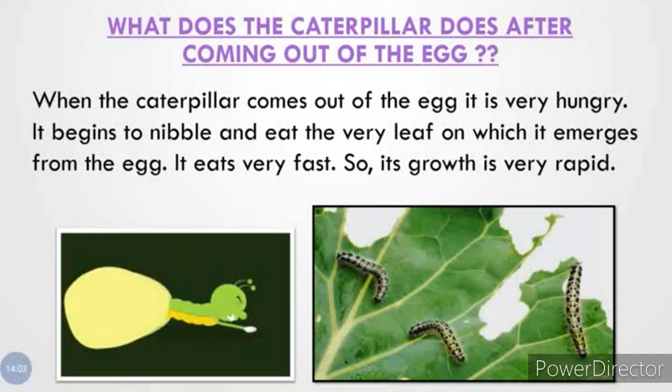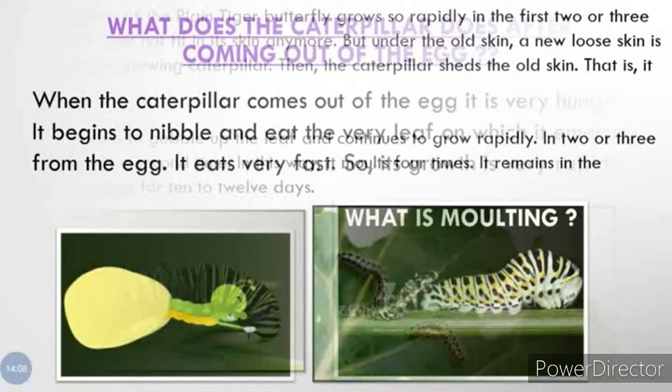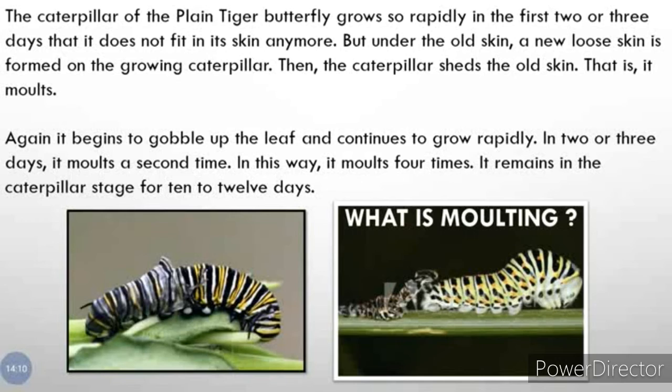Now let's move to the next topic. This topic is molting. Here I will explain what molting is. Here you will have to pay attention to understand it. Now can you make out something from the pictures which you can see here? No? Okay. First we will read it, then I will explain what molting is.